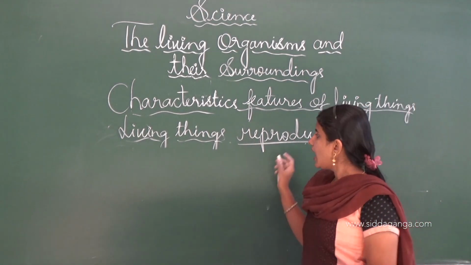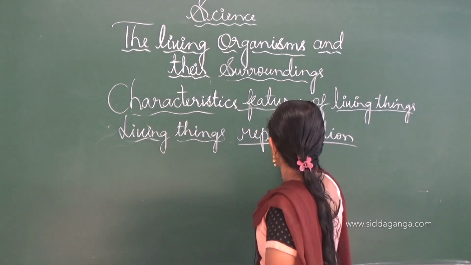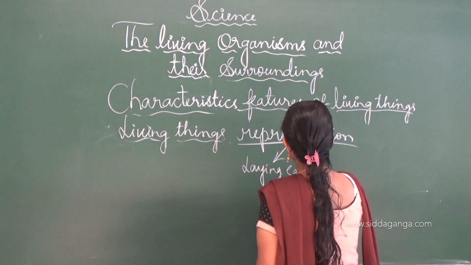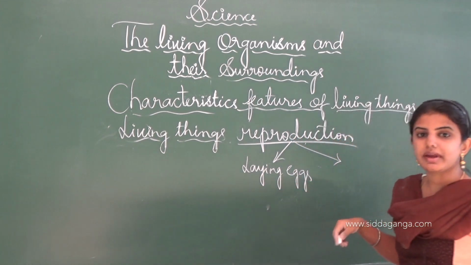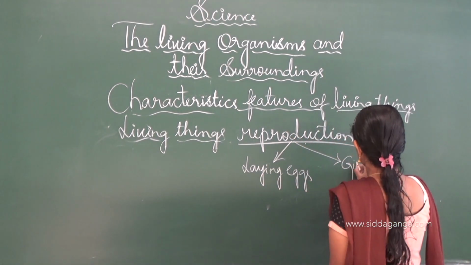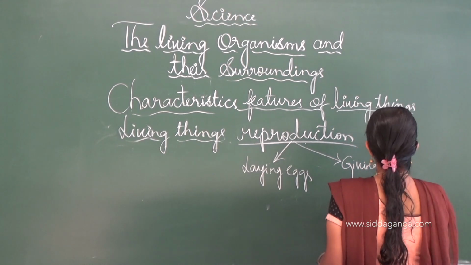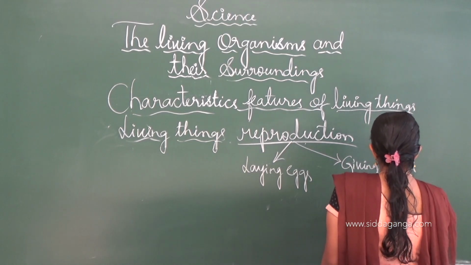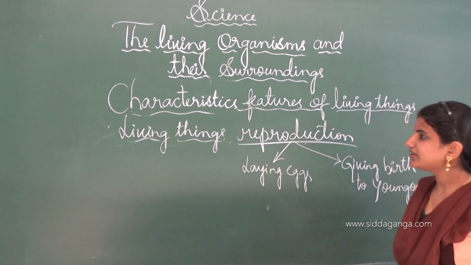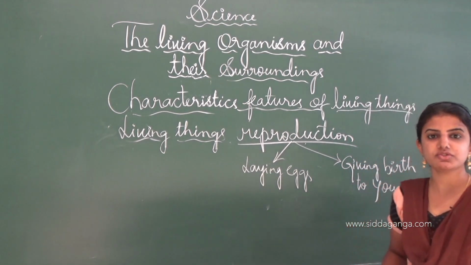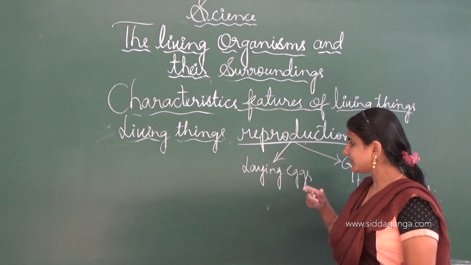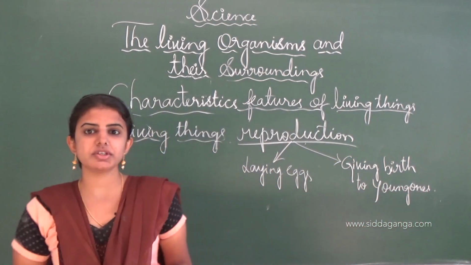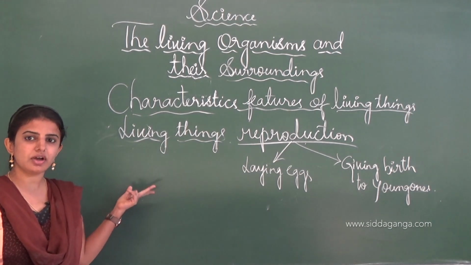Reproduction takes place in two methods, either by laying eggs or by giving birth to young ones.